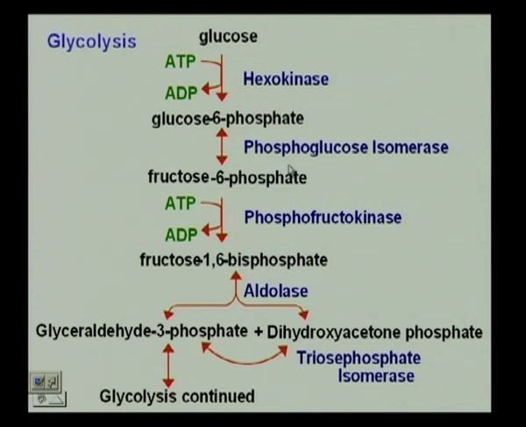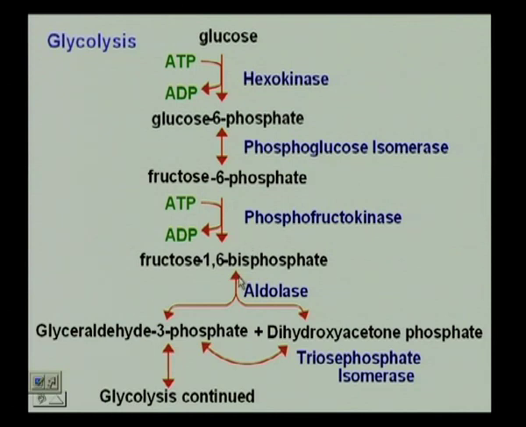Okay. Step number 3, where we have our fructose 6-phosphate form fructose 1,6-bisphosphate. What is happening there? I am adding another phosphate. In the addition of the phosphate, I have to break down another ATP, and I need another kinase, right. So, I have fructose 6-phosphate that will take up phosphate from the ATP, forming fructose 1,6-bisphosphate with the help of phosphofructokinase.